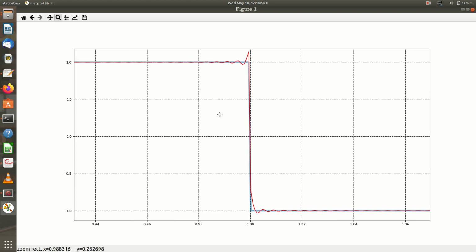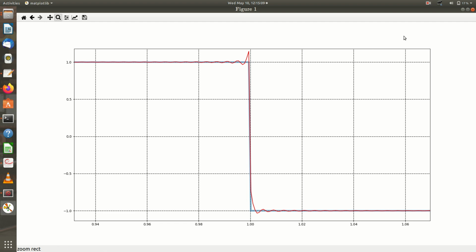At the edges, you can see that there are still some oscillations happening. This is called the Gibbs phenomenon. This was the original critique by Lagrange, which in signal theory is called the Gibbs phenomenon.